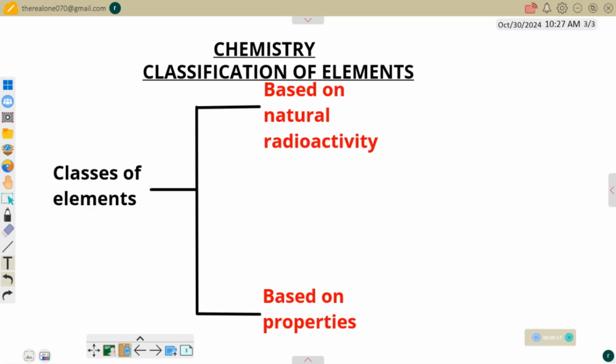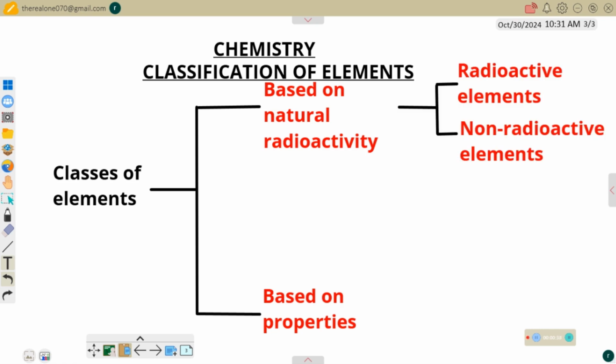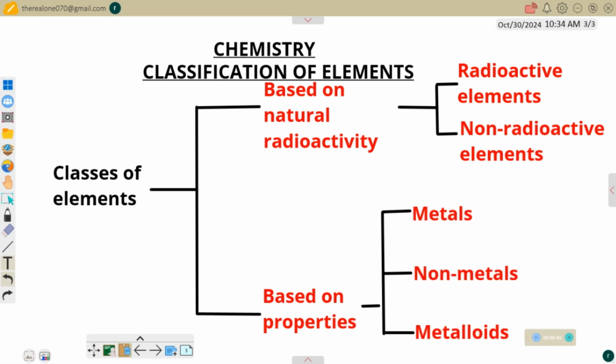Let's consider classification of elements. First, elements can be classified in several ways, but here in this video, I am going to take just two ways to classify elements. The first way I'm going to classify elements is based on natural radioactivity, and secondly, based on properties. Based on natural radioactivity, elements can be classified into two: the radioactive elements and the non-radioactive elements. Based on properties, elements can be classified into three: metals, non-metals, and metalloids. Now let us break each one of them down one after the other, starting with the radioactive elements.